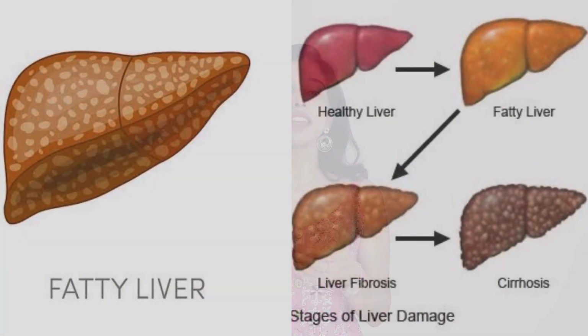or grade 2. And the problem with fatty liver is that when it persists in a person for a long period of time, it can lead to the development of inflammation in the liver cells. And this inflammation, when it persists for a longer period of time, can lead to scarring. And when there is scarring over a period of time, it can lead to the development of a condition called cirrhosis.